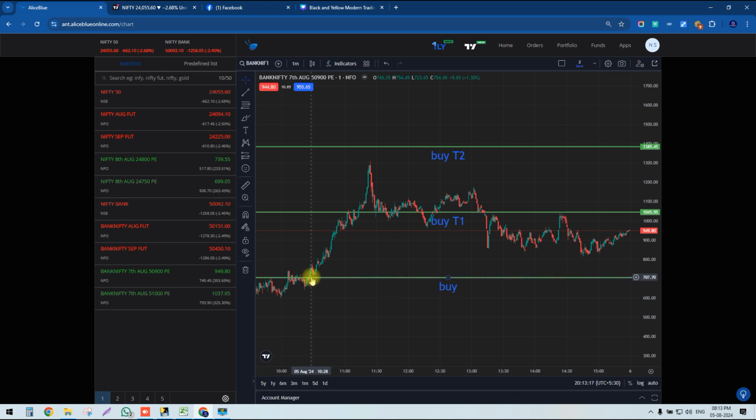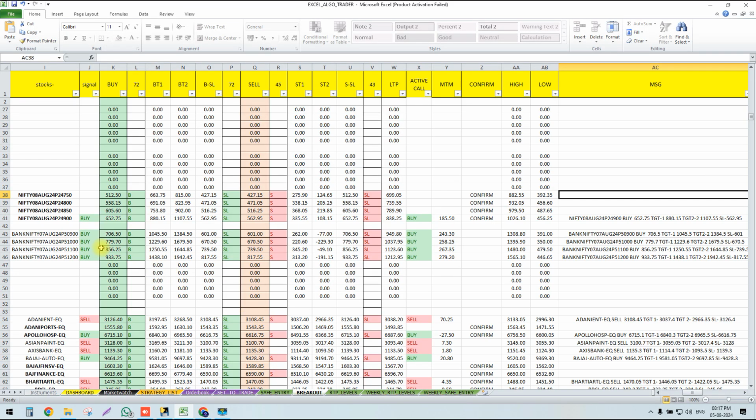This is 706. Okay, here our buy was generated at the time of 10:28, 10:15 something. Here our buy was generated and the market went up to almost 1,310. Where is 706 and 1,310? Oh my god, wow. Let's see what our breakout strategy is telling.